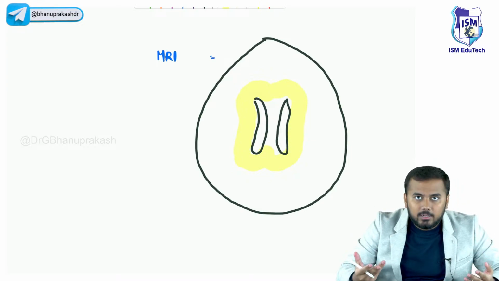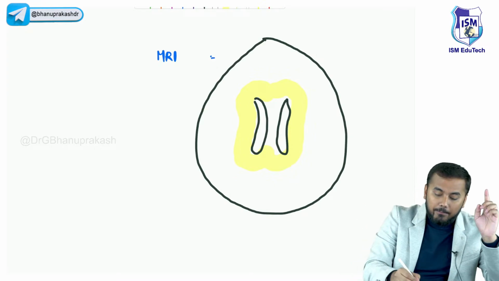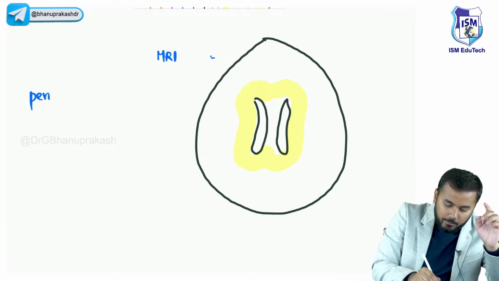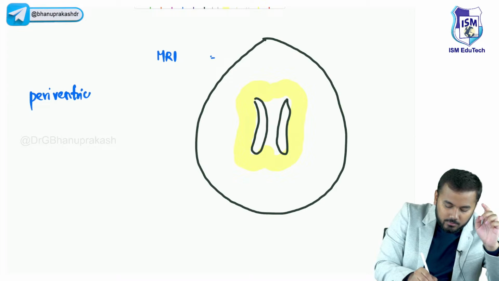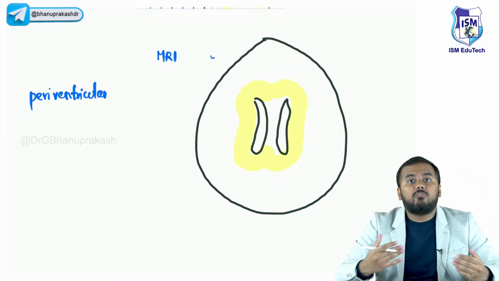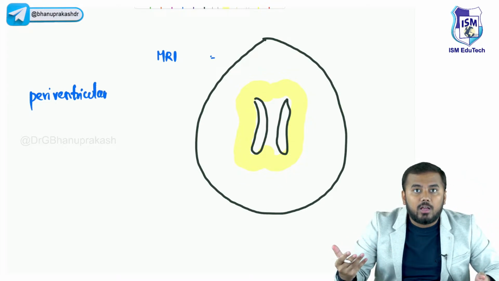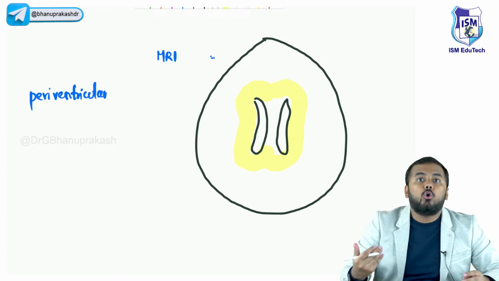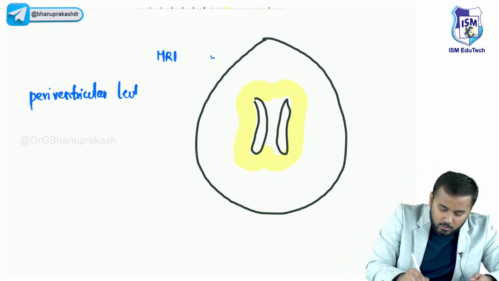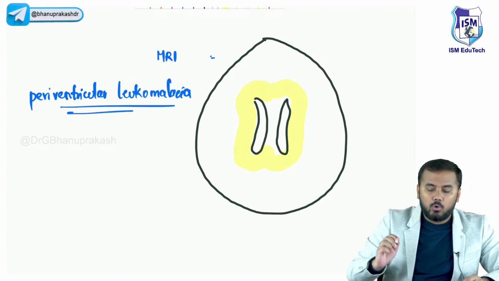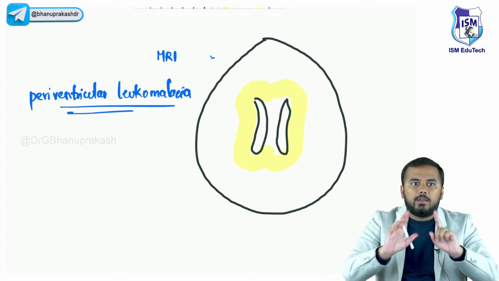So how do you name it? Surrounding the ventricles means periventricular. Damage is called malacia, and for white matter it is leukomalacia. So in periventricular leukomalacia, you will see damage to the white matter surrounding the ventricles.